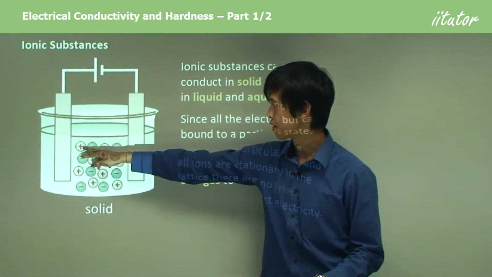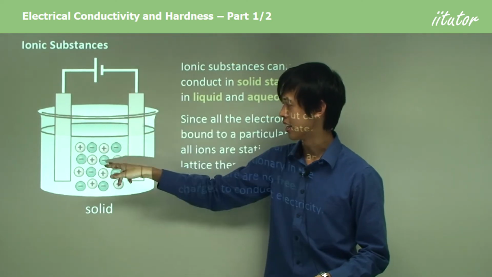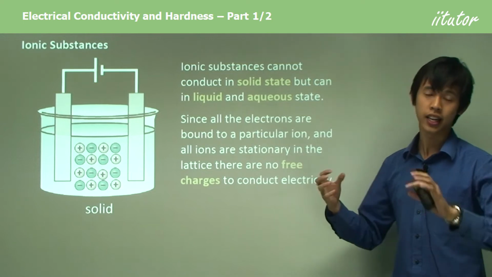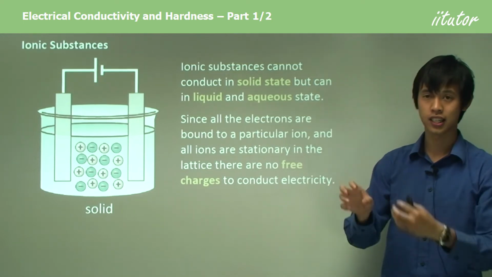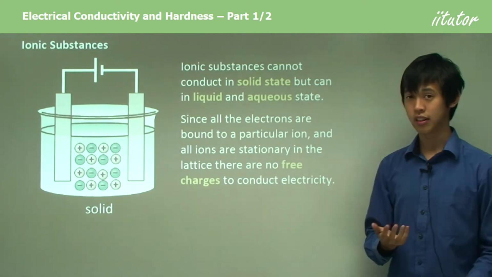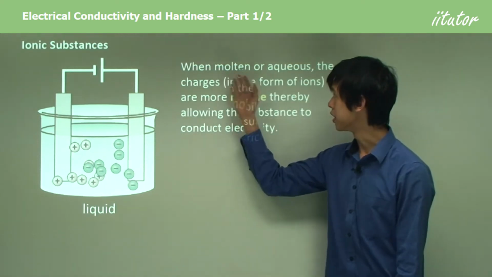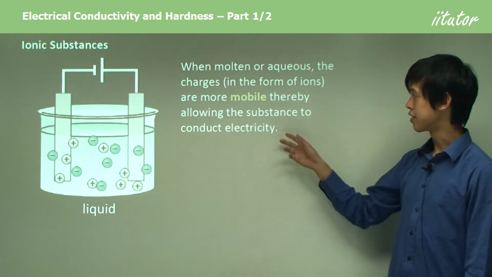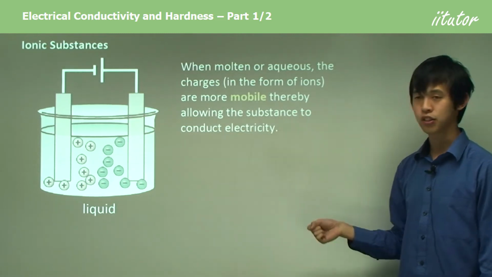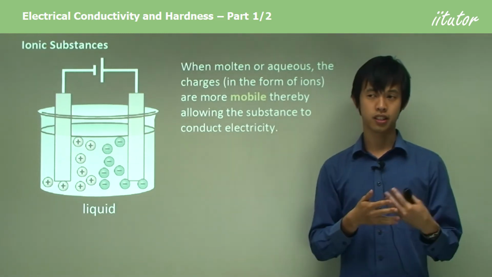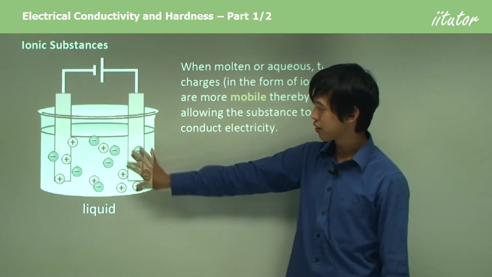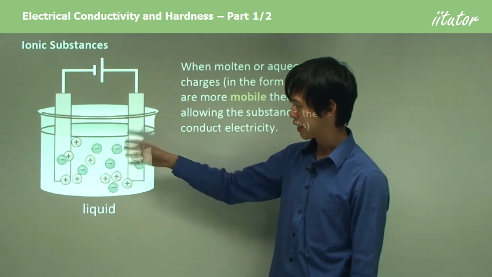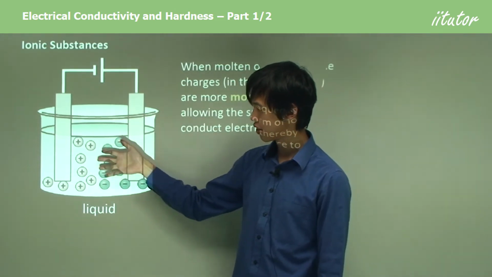So you'd see the positive ones would try to move to the negative terminal, and the negative ones would try to move to the positive terminal. But because they're so tightly bound, they can't actually move, so they can't conduct electricity because there's no flow of charge. In the other case, when it's molten or aqueous, the charges in the ion form are more mobile, and so they can allow the substance to conduct electricity. You can see here, now they're all scattered in a liquid or aqueous state. When the charge is applied, they can actually drift to each terminal.